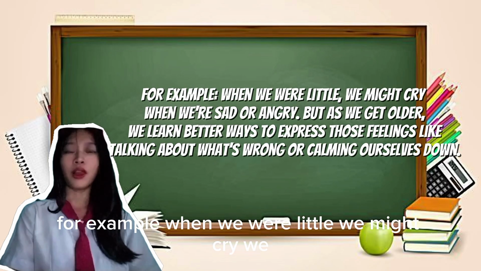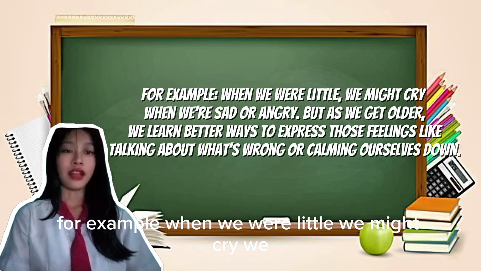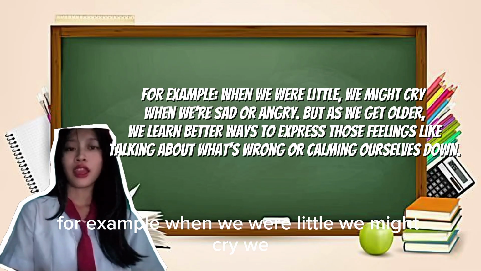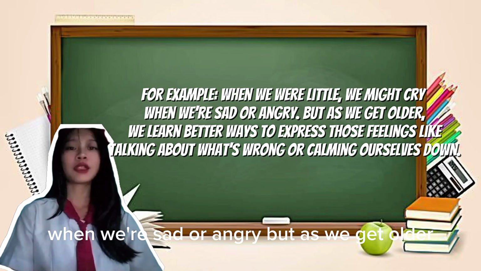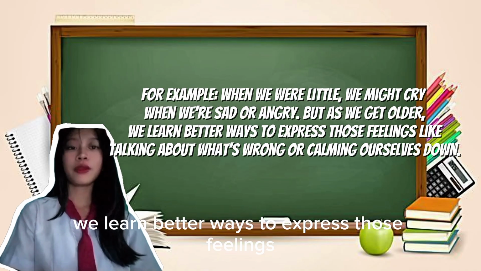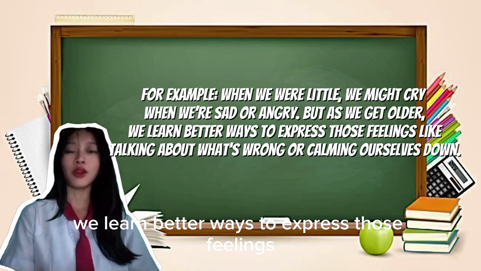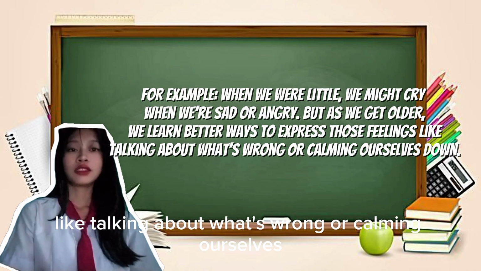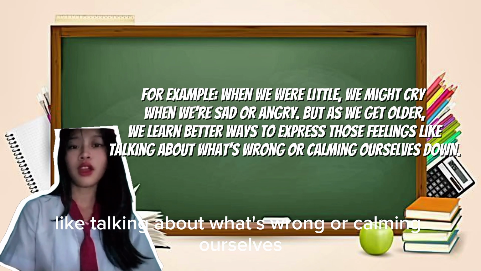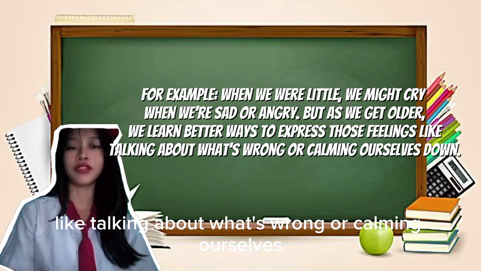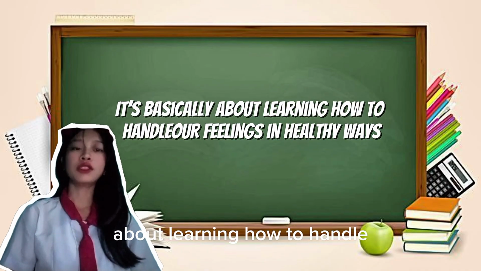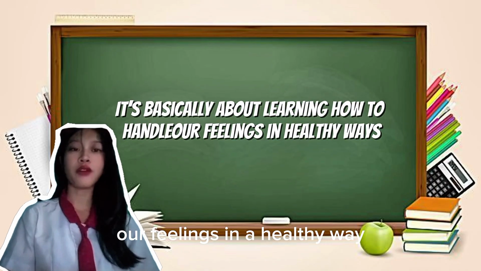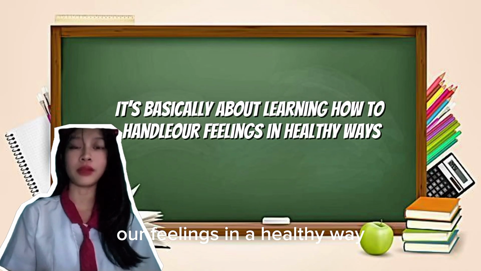For example, when we were little, we might cry when we're sad or angry. But as we get older, we learn better ways to express those feelings, like talking about what's wrong or calming ourselves down. It's basically about learning how to handle our feelings in a healthy way.